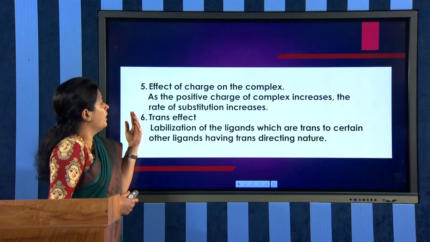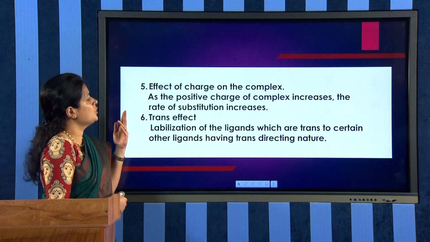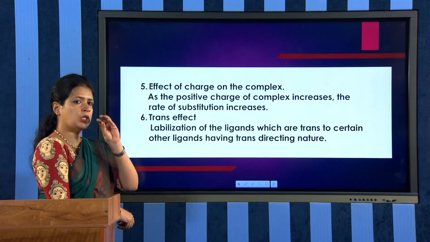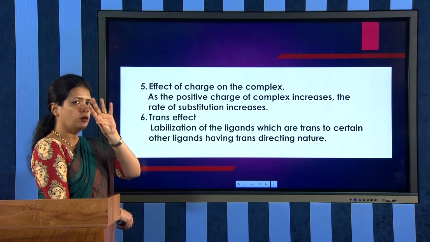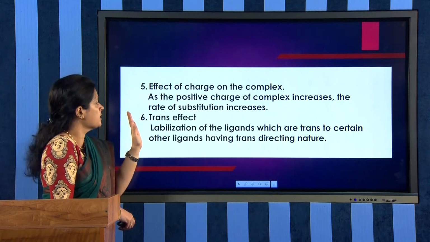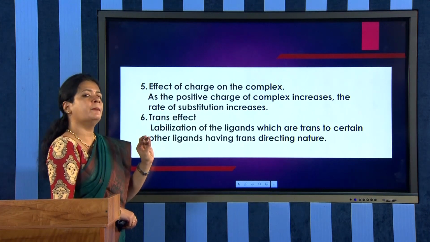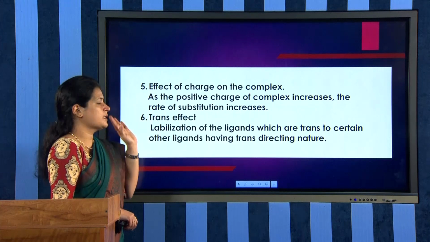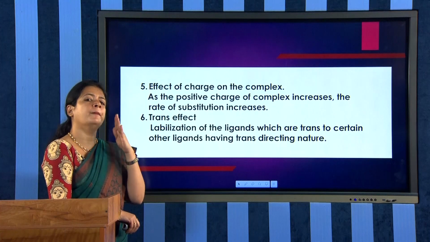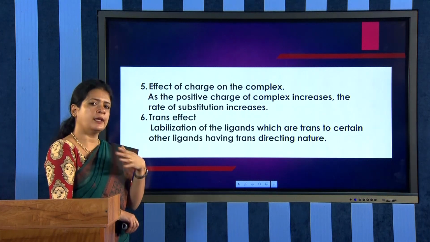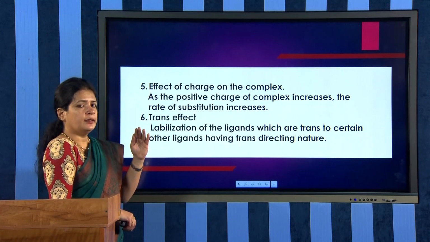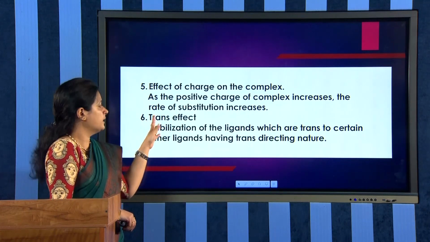And now another factor is effect of charge on the complex. See, how the complex has its charge has been discussed in the earlier classes. So as the positive charge on the complex increases, the rate of substitution also increases. That is the point. If the charge on the complex is more, then the reaction will be faster. That is it. And now finally, the final factor, that is the trans effect.